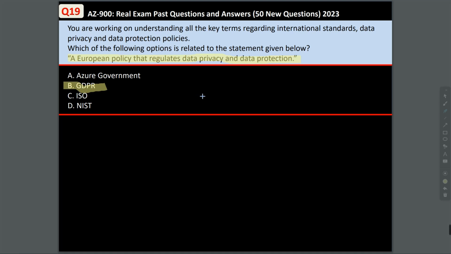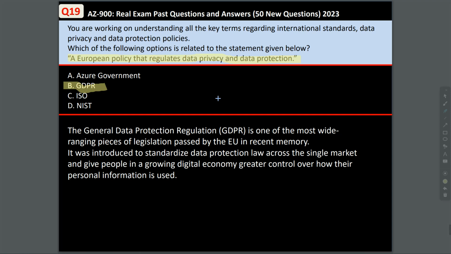The General Data Protection Regulation is one of the most wide-ranging pieces of legislation passed by the EU in recent memory. It was introduced to standardize data protection law across the single market and give people in the growing digital economy greater control over how their personal information is used. So the answer is GDPR.